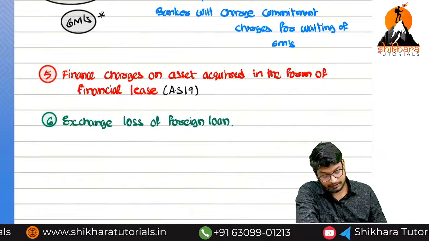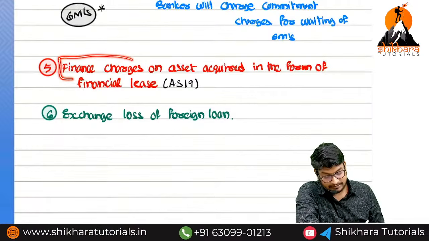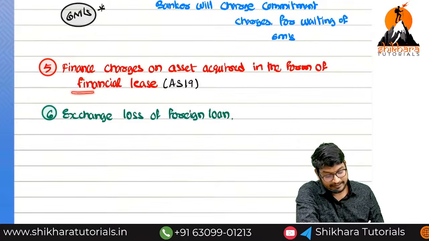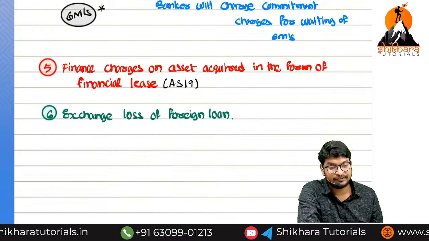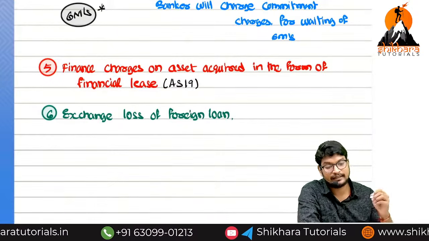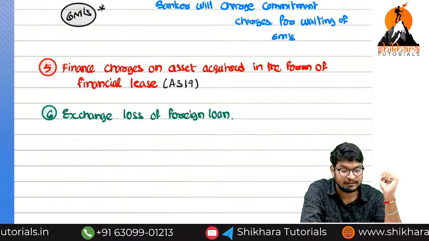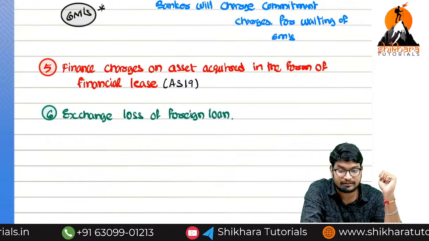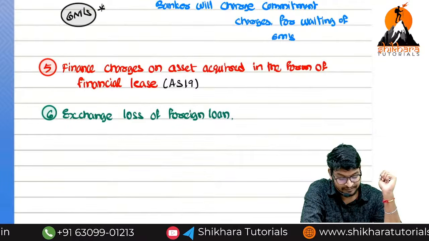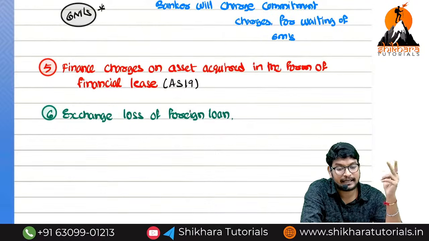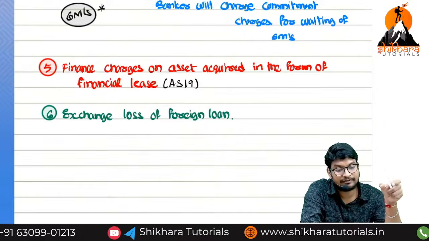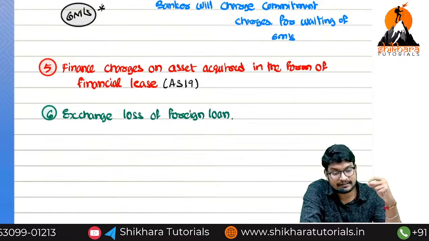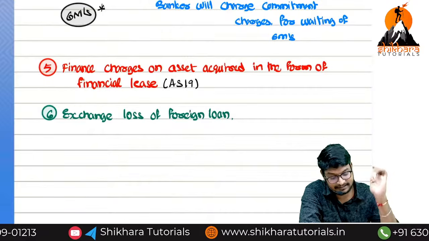Next one, financial charges. In the case of financial lease, we have discussed AS 19 completely, which is the leasing concept. In leasing, we have two types of leases. One is called operating lease. The second one is financial lease. In the financial lease, we calculate the interest. That interest is the finance cost. That finance cost will also be considered as borrowing cost in AS 16.